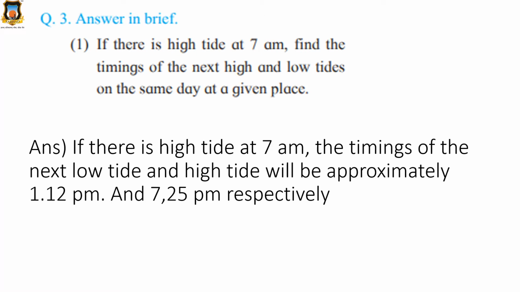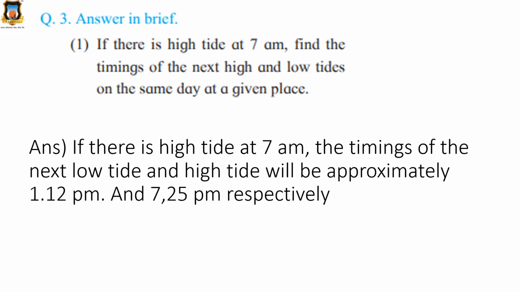If there is high tide at 7 a.m., the timings of the next low tide will be approximately 1:12 p.m. and 7:25 p.m. respectively. Okay, so this is your answer.